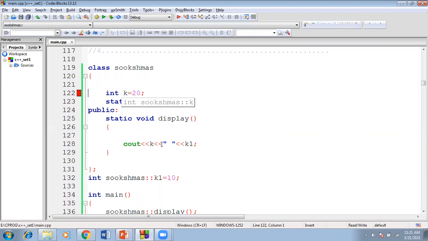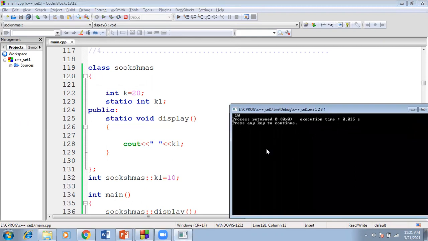So instead of that, now I will just remove this. Now the static function is trying to access the static variable. Now if you try to run it, you will get the output of 10. Here I'm